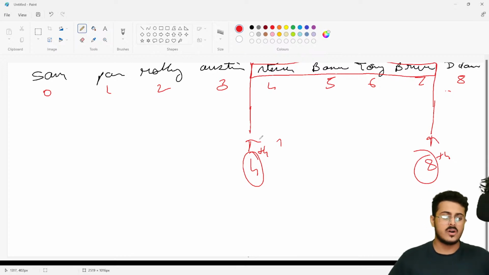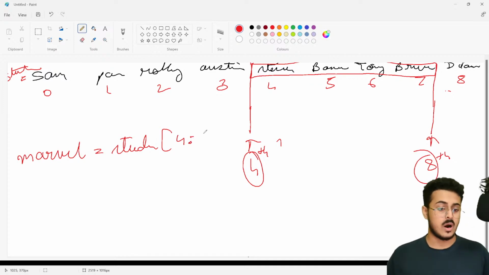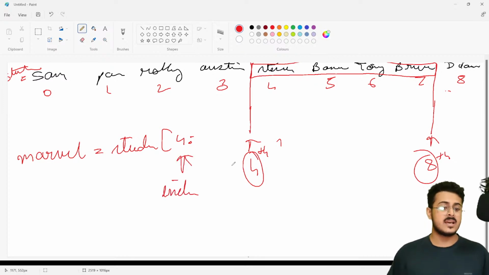Great. So the name of this particular list is students. If I want to get this list right over here, I'm creating a new list called Marvel equals students, starting at the fourth index, colon, up till where I want to go. I want to go up till the eighth character, but I don't want to include the eighth character. So this element is included in the new list, and this element is not included.